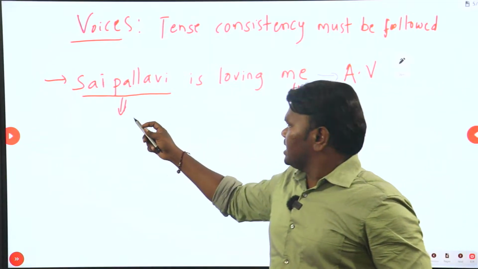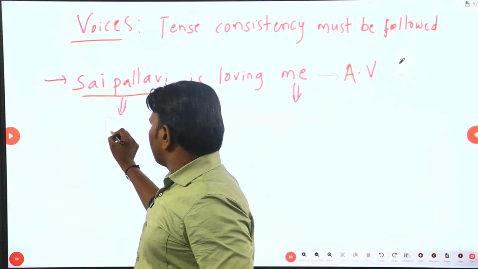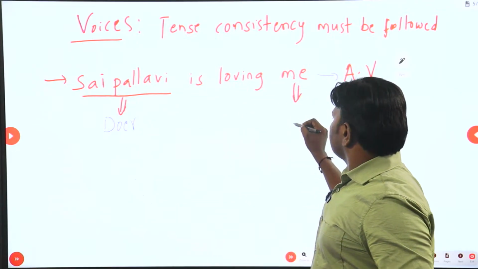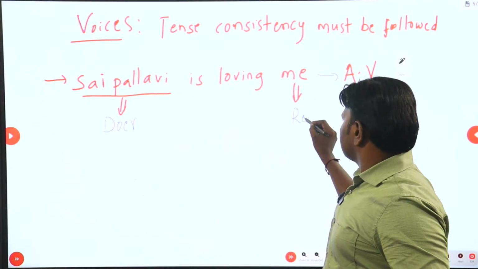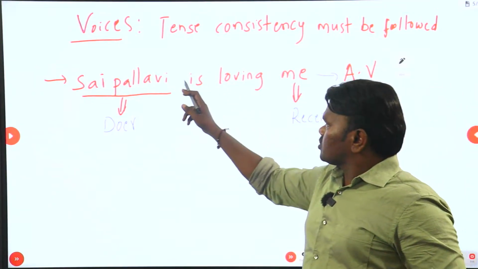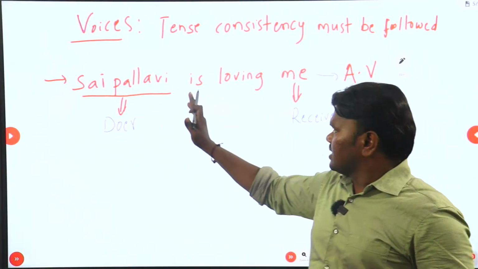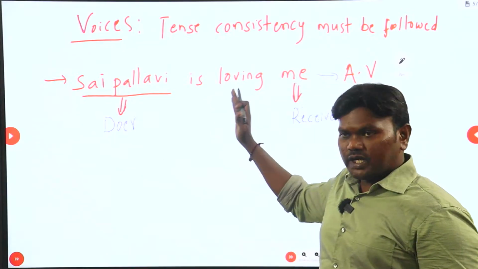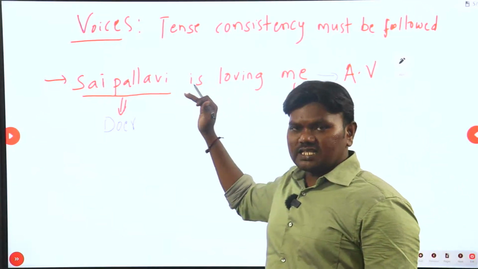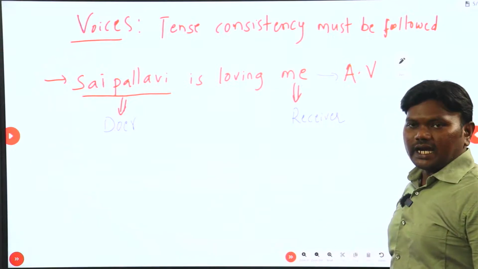So she is the doer. Sai Pallavi is the doer. Who is the receiver? Me. In this sentence especially, who is the receiver of that love? Me. So Sai Pallavi is loving me. Subject is there, supporting verb is there, and object is there, which is called receiver. So this sentence is in active voice.